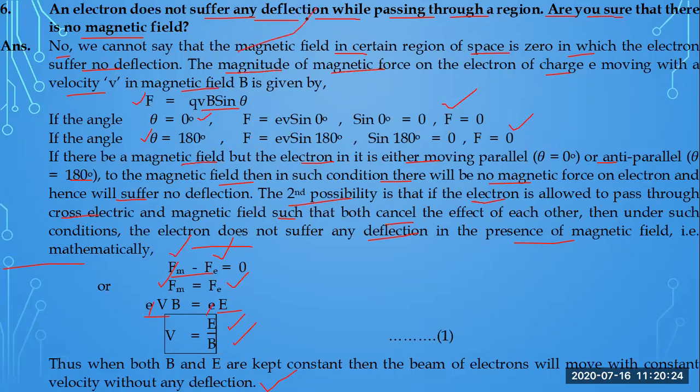Again, move back to the question: an electron does not suffer any deflection while passing through a region. What does it mean? Is an electric field there, or a magnetic field, or not? So this was the answer on the basis of mathematics. Along with the support of mathematics, we have proved that although there will be a magnetic field, there is a possibility that no force will be acting on the charged particle, and it will move with the same velocity without any change.